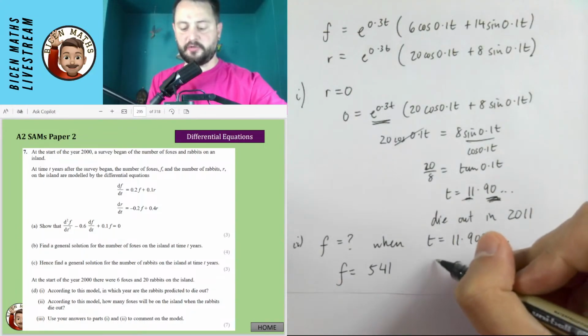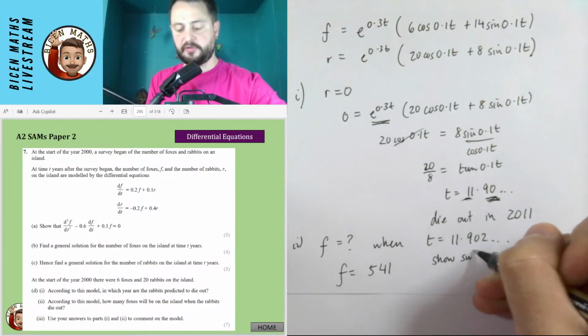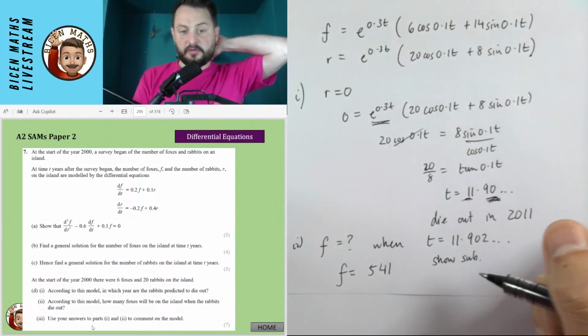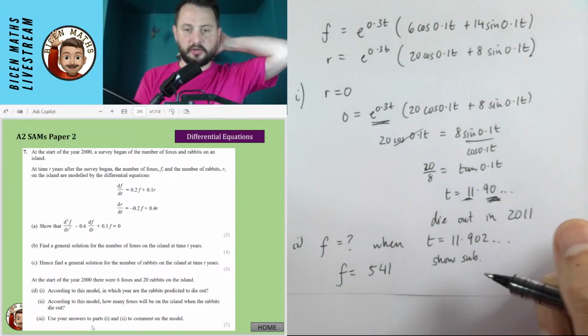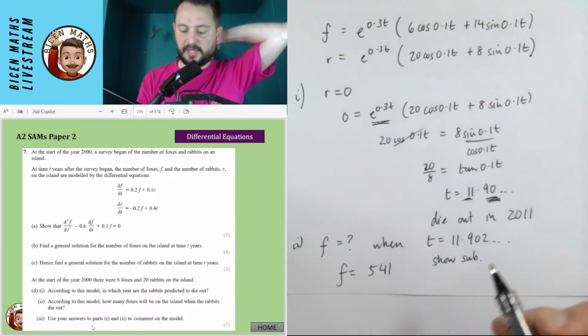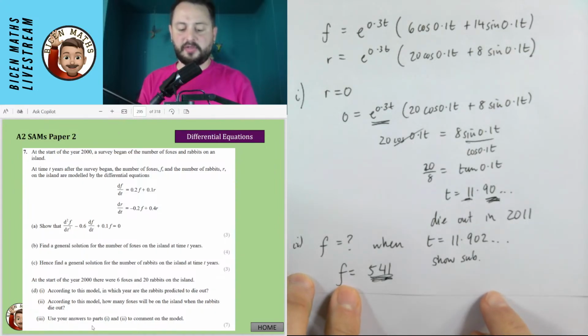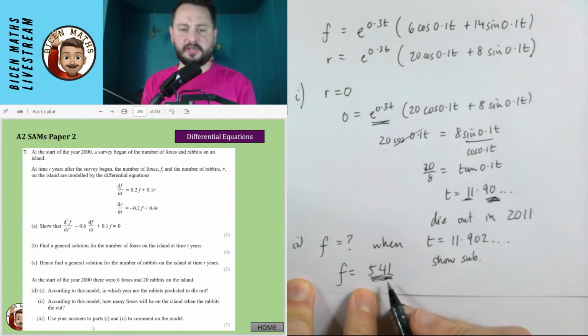I might actually show the substitution. I could probably show the substitution for this. And then it says, using your answers to part 1 and 2, comment on the model. So what I would comment is, does it make sense that the rabbits are going to die out and there's going to be 541 foxes?